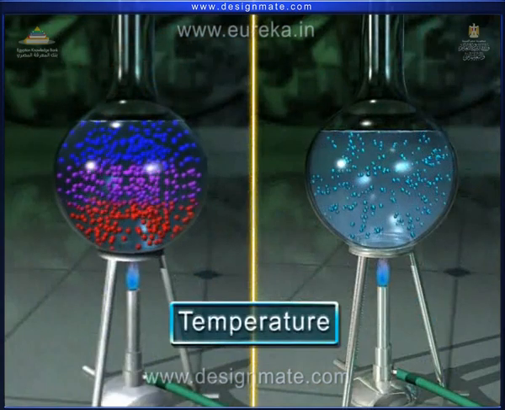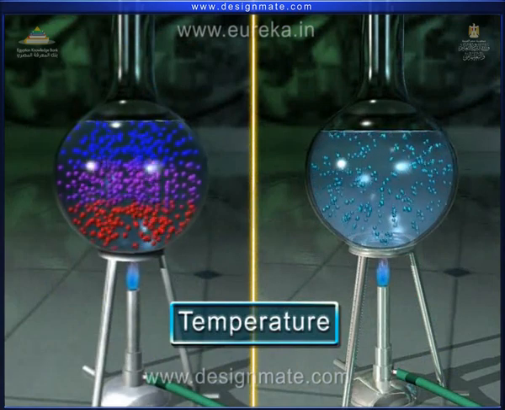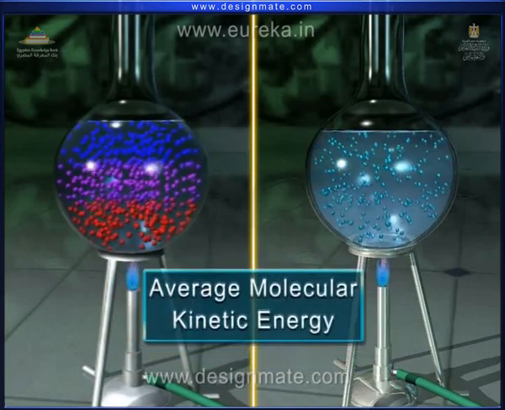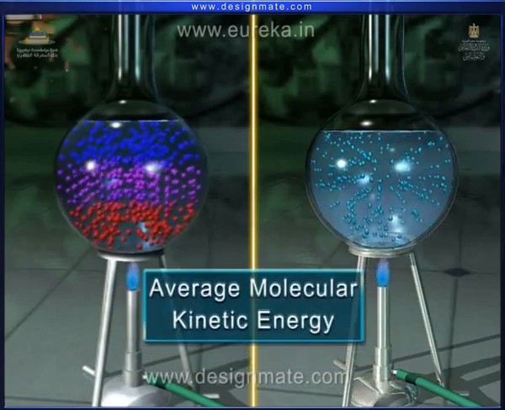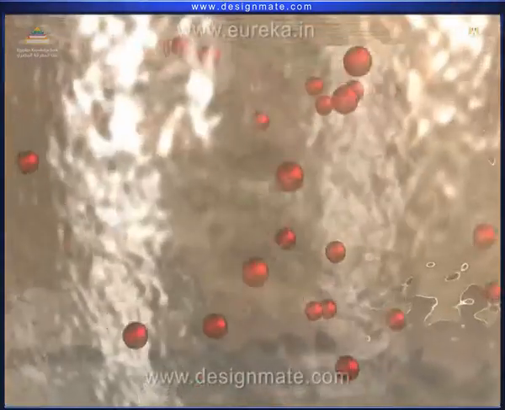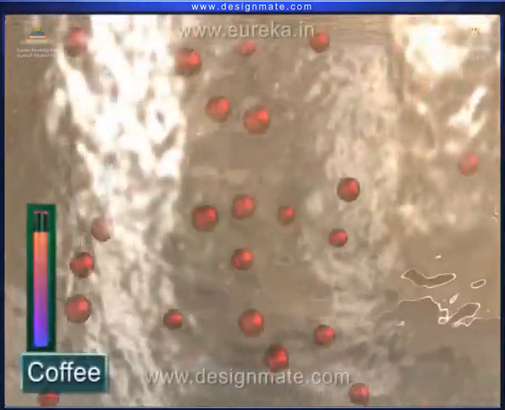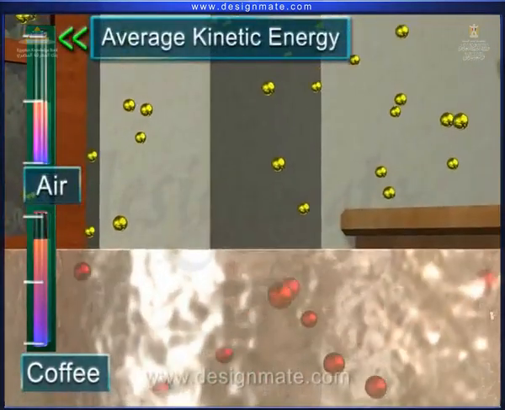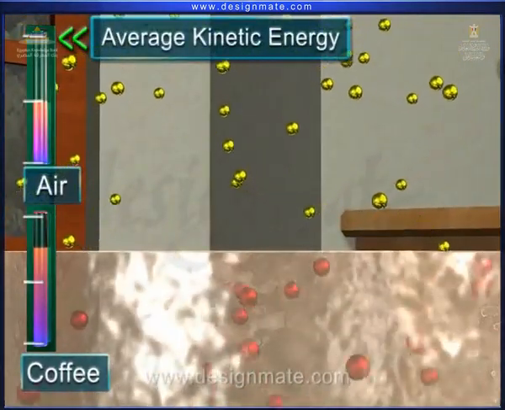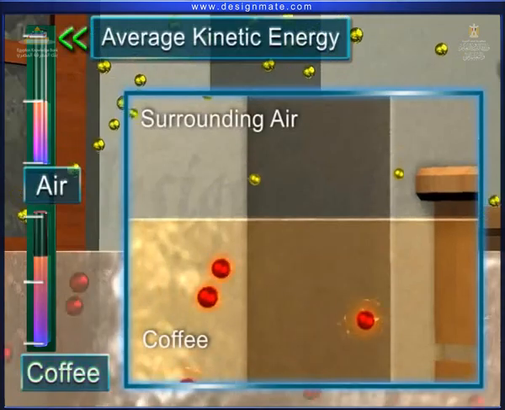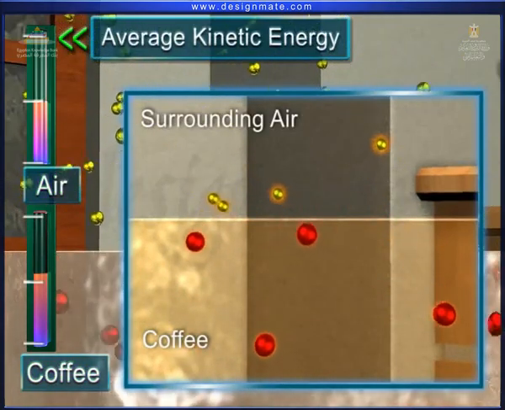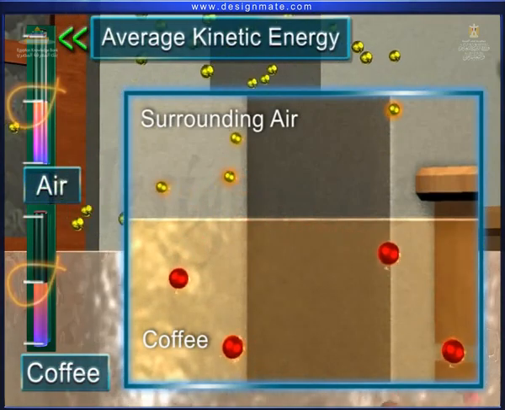We know that temperature of a body is nothing but the average kinetic energy of its molecules, known as average molecular kinetic energy. In our illustration, the average molecular kinetic energy of coffee is more than that of the surroundings. The molecules having high kinetic energy collide with those having low kinetic energy. Thus, the average kinetic energy of both becomes the same.